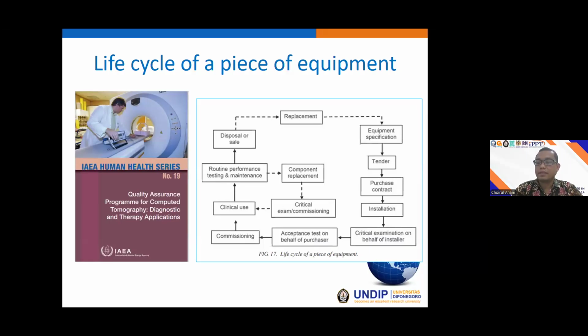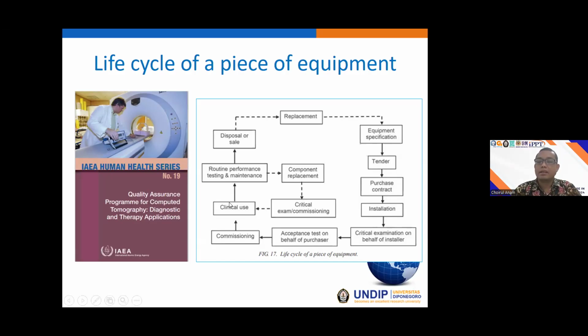Then the critical examination on behalf of the installer. After everything is ready, the acceptance test on behalf of the purchaser, and then we do the commissioning. After the commissioning, our CT scanner is used for clinical application.